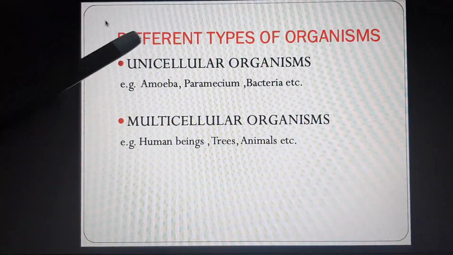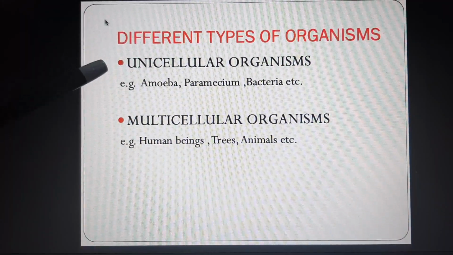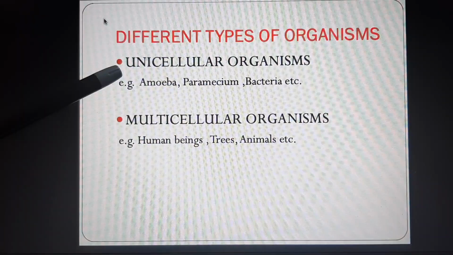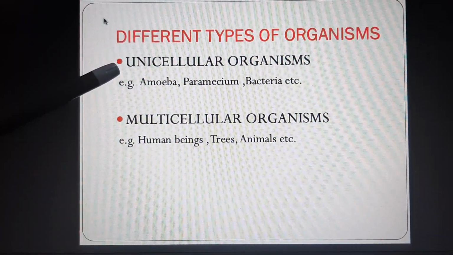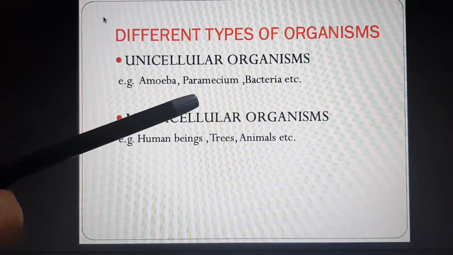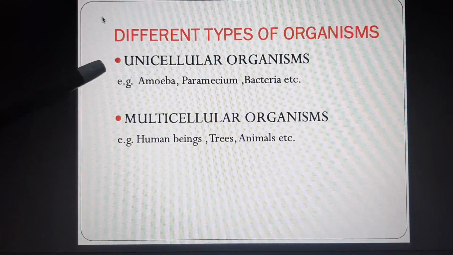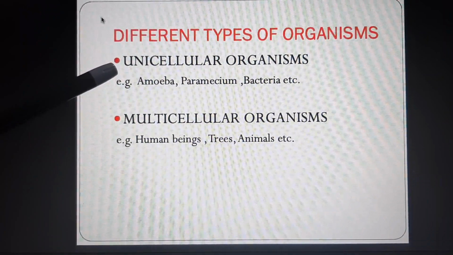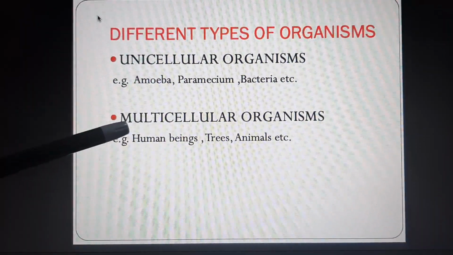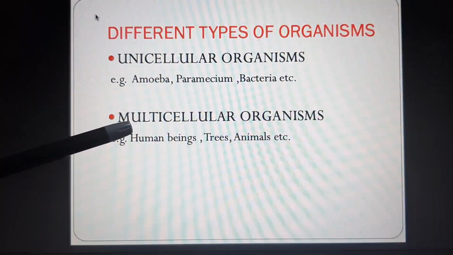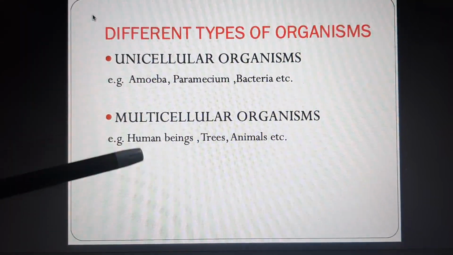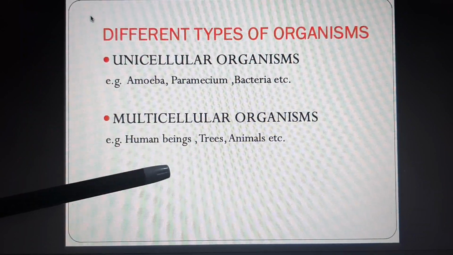There are different kinds of organisms in our surroundings according to their size. Some are unicellular, meaning made up of a single cell only. For example, amoeba, paramecium, bacteria, chlamydomonas, etc. These are organisms whose body is made up of one cell only. The next type of organisms are multicellular. Their body is made up of many cells. For example, human beings, trees, animals, etc.